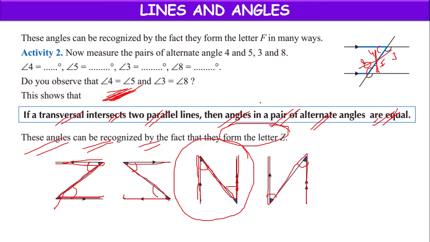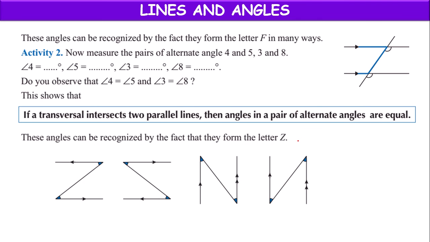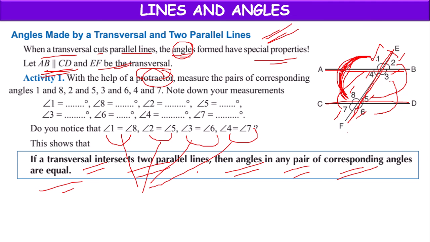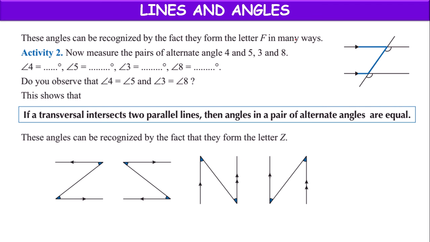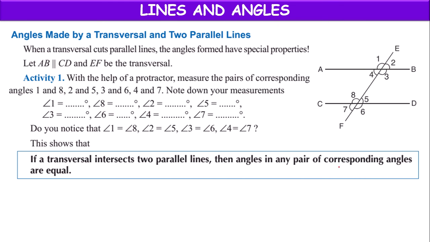Alternate angles can be recognized by the fact that they form a letter Z. Corresponding angles can also be recognized by the fact that they form a letter F. These two are parallels, this is the transversal, and the angles on the same side, downside of the transversal, are equal.